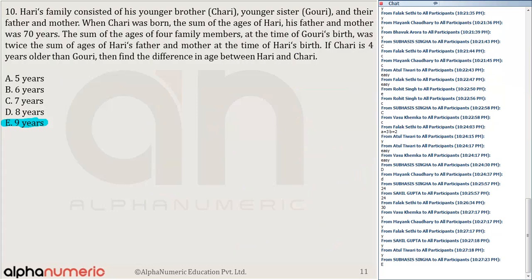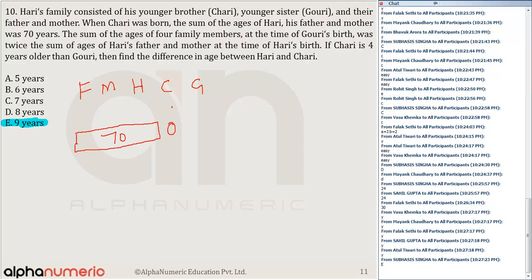Now it says Hari's family consisted of his younger brother Charlie. So there is Hari, Charlie, and Gauri, and Hari's father and mother. I'm writing down father, mother, Hari, Charlie, and Gauri. When Charlie was born, that is 0, the sum of the ages of Hari, his father and mother, the combined age of these 3 people, is equal to 70.